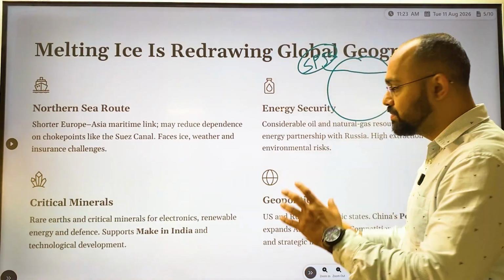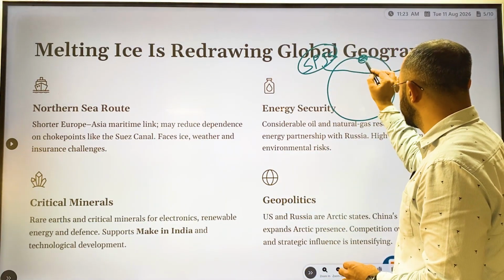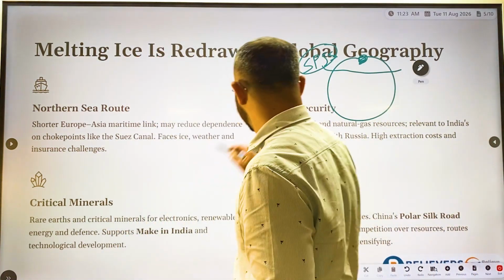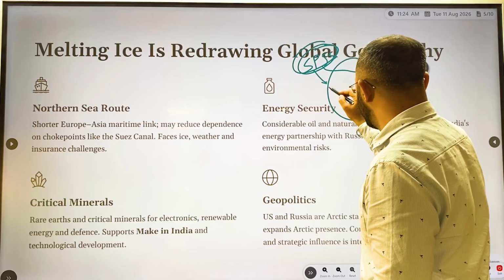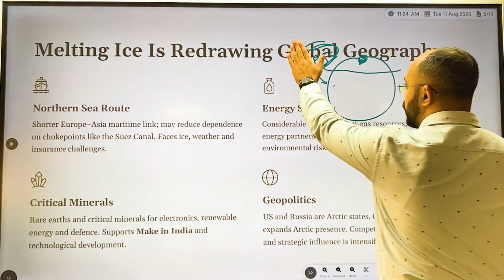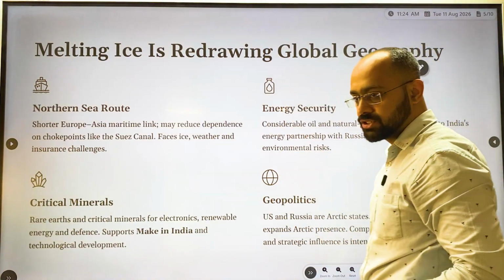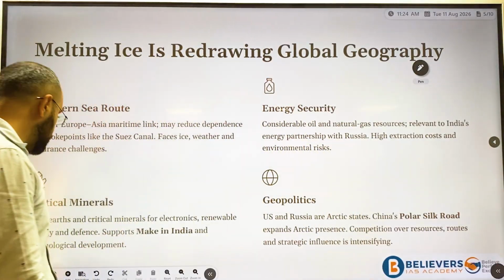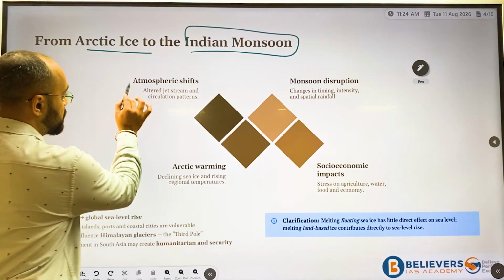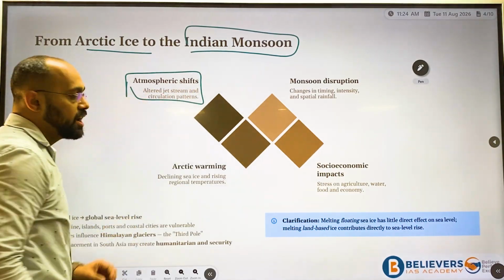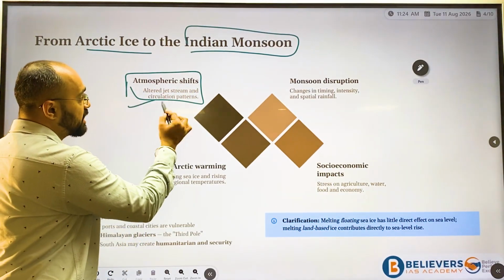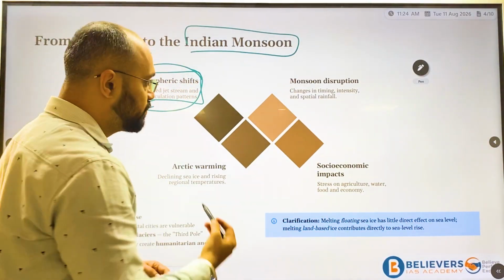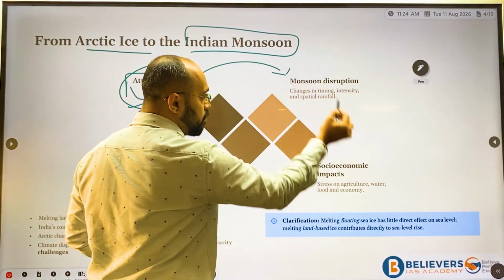Whenever there are any changes in the Arctic in these regions, it will also affect the jet streams, and jet streams play a very important role in the monsoon, as we have already studied in our geography classes. This atmospheric shifting alters the jet stream and the circulation pattern of winds, and this circulation pattern of winds will automatically affect the monsoon.